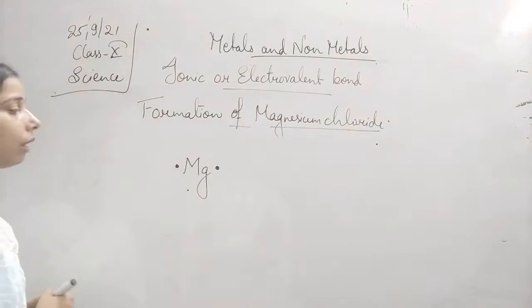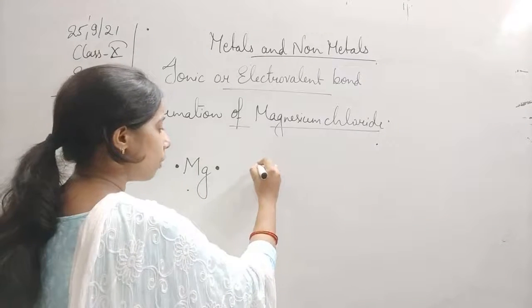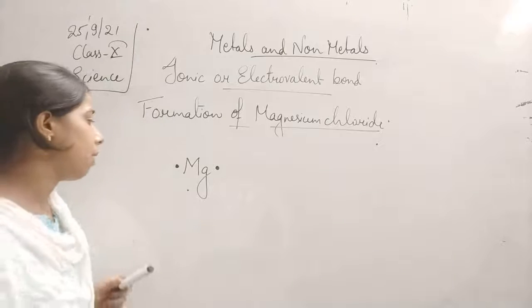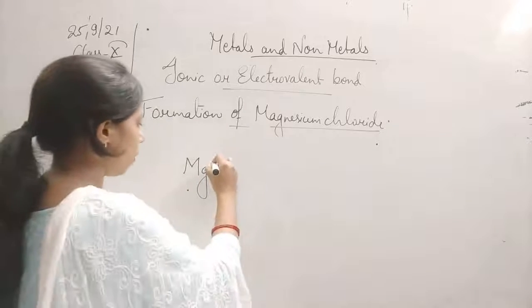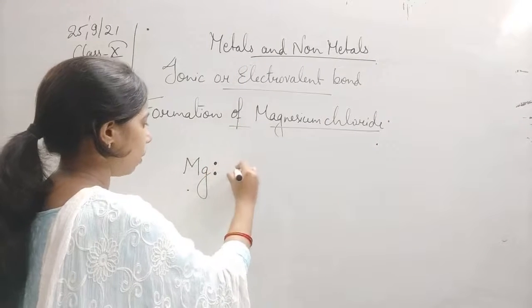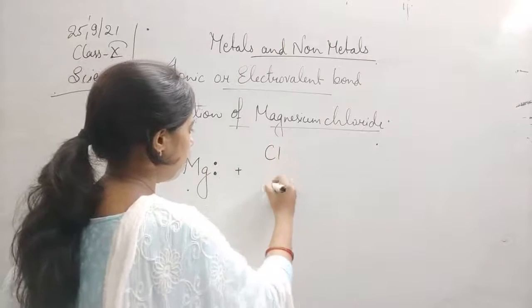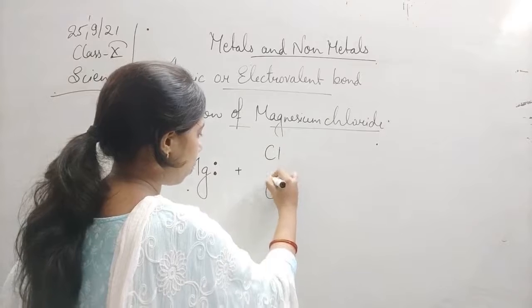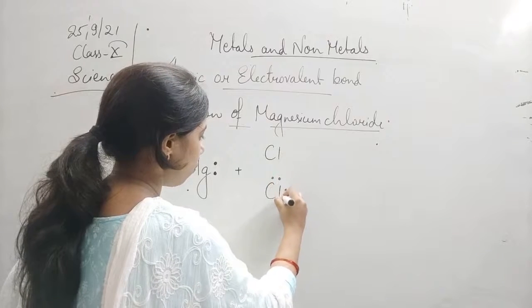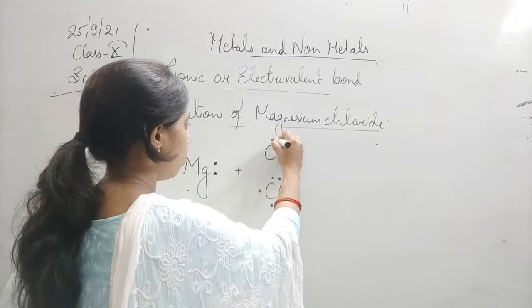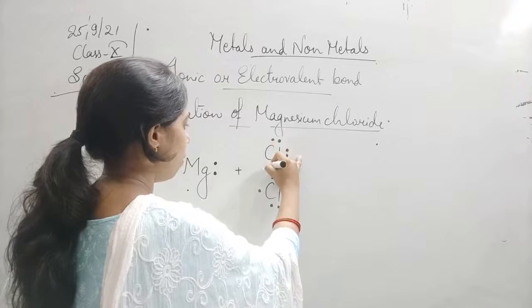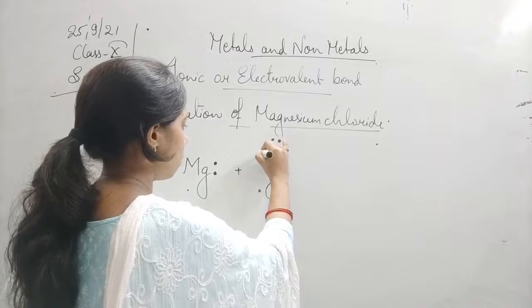Then comes the chlorine. This is the first chlorine and this is the second chlorine, plus Cl and Cl, each with 1, 2, 3, 4, 5, 6, 7 electrons.